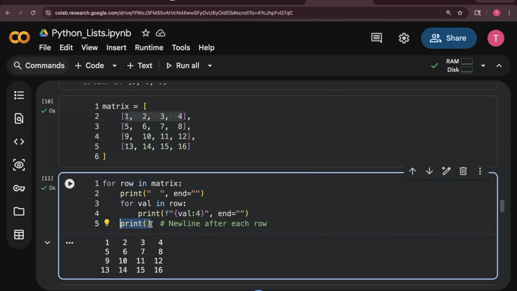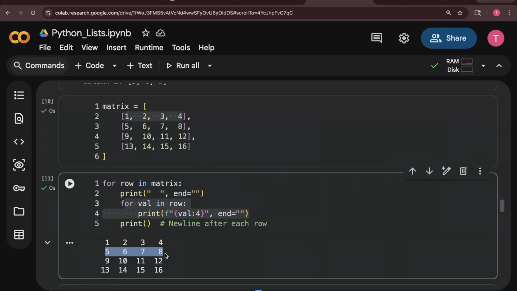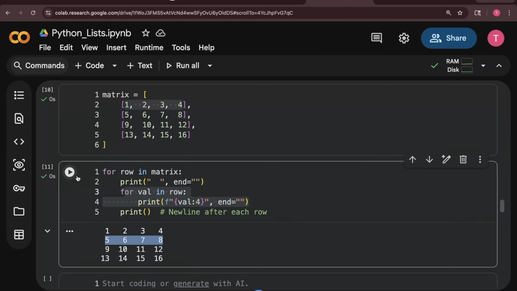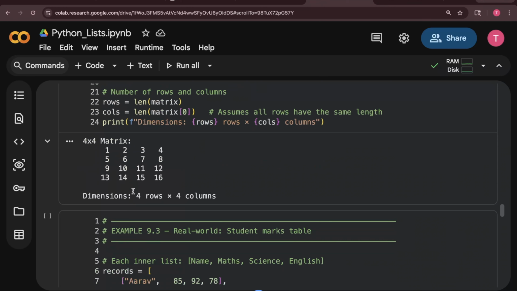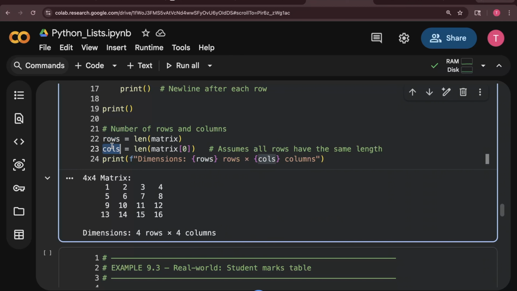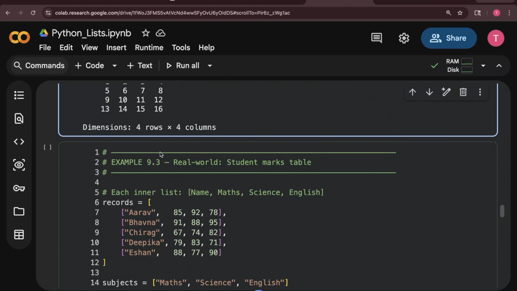So after completing this line, it will send the cursor to the new line, and after that it will again go to another row, like 5, 6, 7, 8, then it will run through each of them, first 5, then 6, then 7, then 8, and then it will print all the values. And this is how it is printing this one. So this is the same example shown here, and I am showing you the rows and the columns. I am calculating the rows and the columns using length.